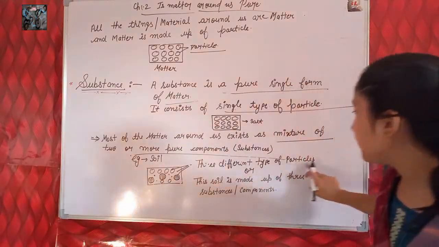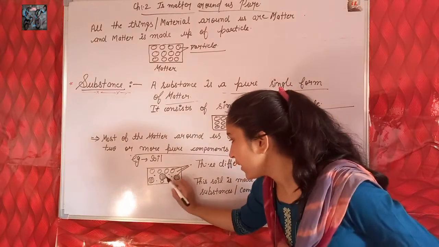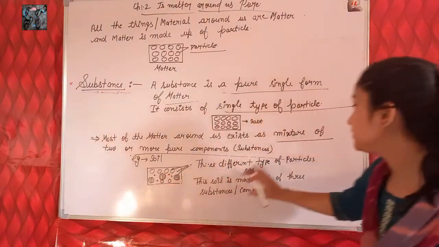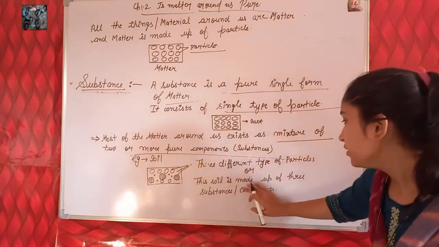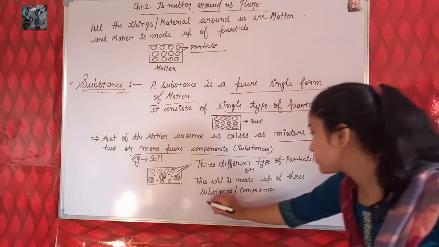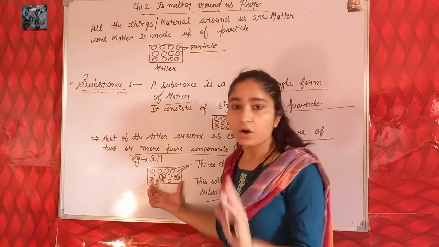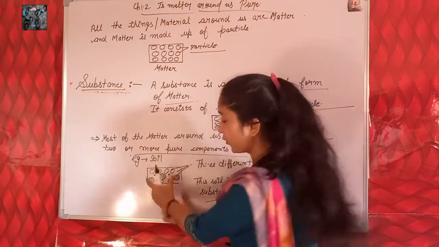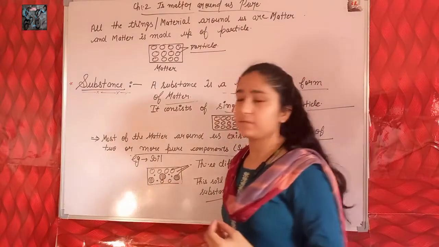Three different types of particles are present in this matter, 1, 2 and 3. The soil is made up of three substances or three components. Why? Because it consists of three types of particles.